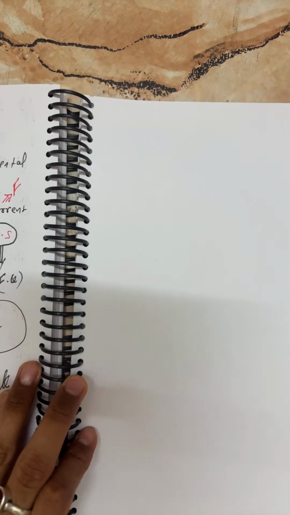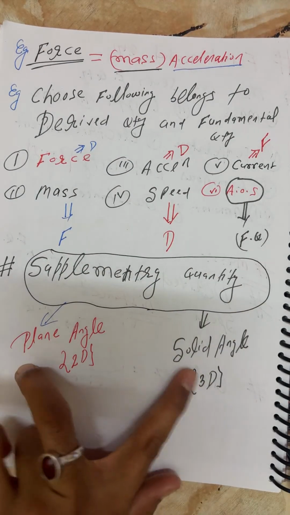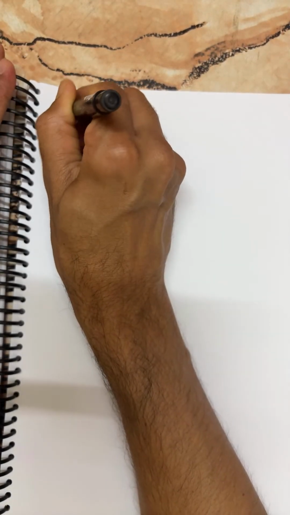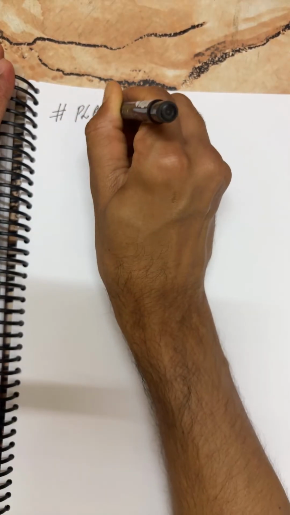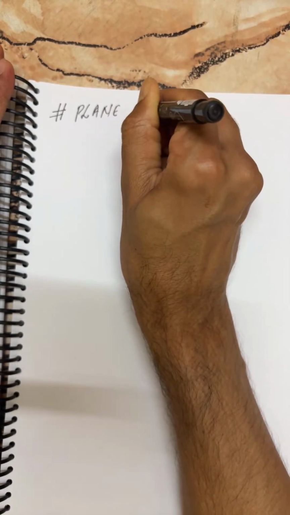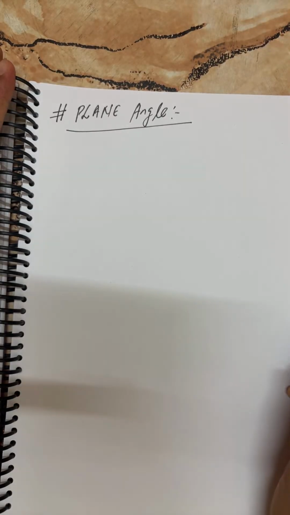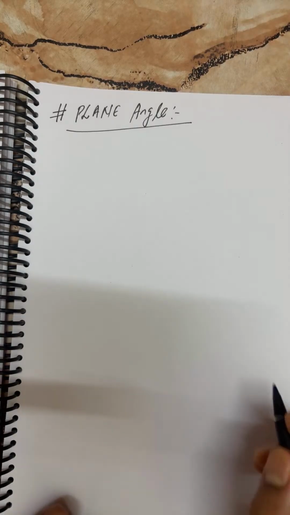Now, kids, I am going to explain one by one the plane angle as well as the solid angle. A few theory points may make you feel bored, but you must know them here. It is highly required. So students, first I am going to discuss the plane angle. As I said, plane angle is defined only for a two-dimensional body.